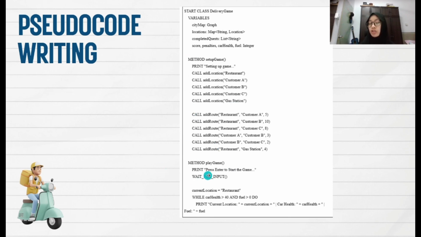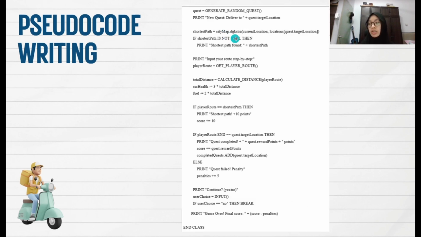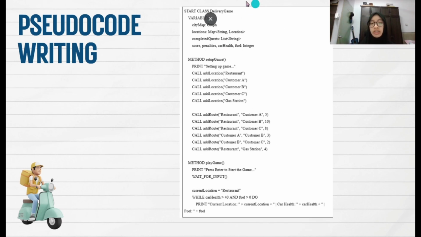This method drives the gameplay where the player is assigned quests and the game tracks resources like car health and also fuel. Also, the Dijkstra method is used to calculate the shortest path for each quest. I forgot to mention also that the delivery game class is the backbone of the game, where it integrates all the components of the graph, locations and also the quests. So this is all for the pseudocode writing.